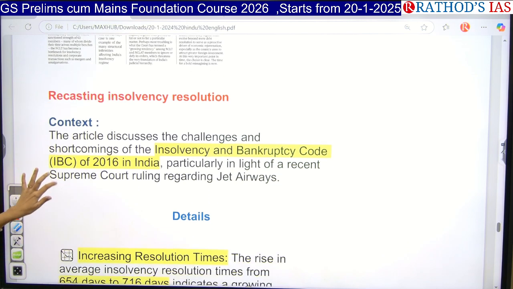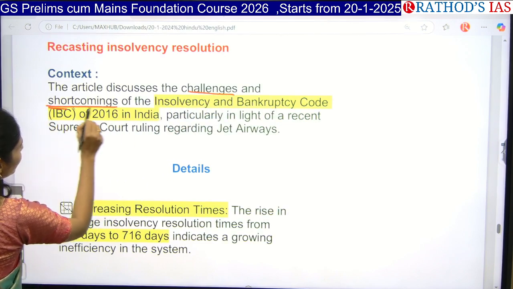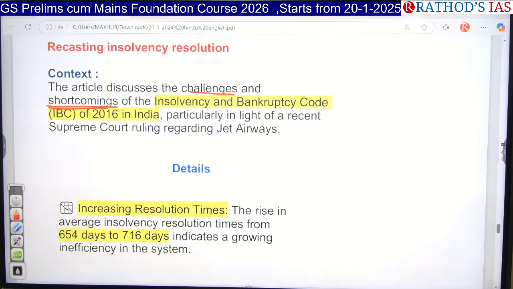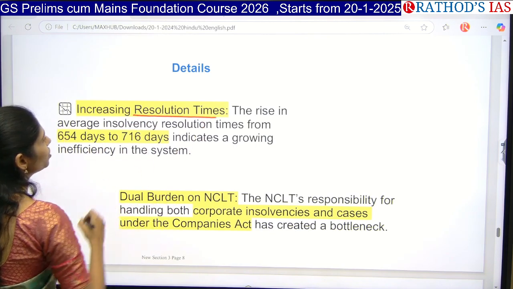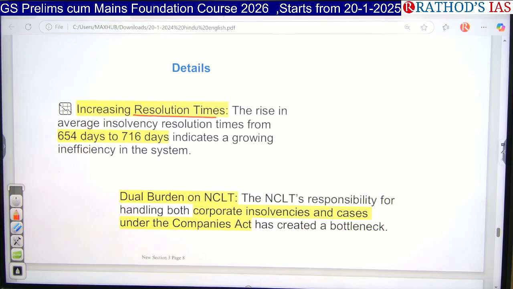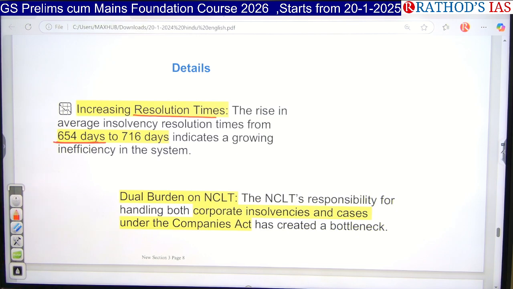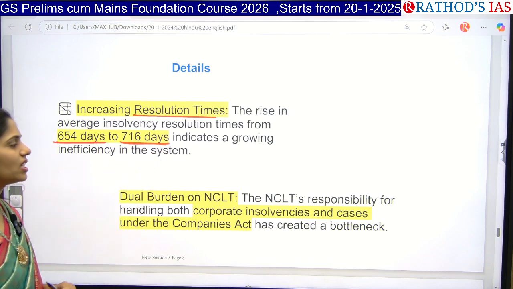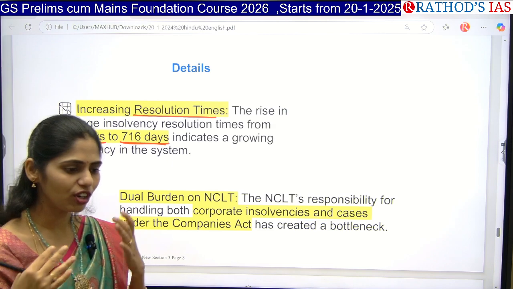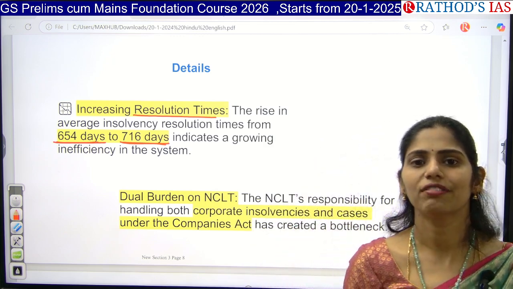Okay, now let us see here. This article is discussing the challenges and shortcomings of our Insolvency and Bankruptcy Code of 2016 in India. Okay. So if you see, the first point here is increasing resolution times. Normally the resolution had to be done within 654 days, that is around 2.5 years, but it has increased to 716 days. Okay, that means there is increasing inefficiency. The time you are taking to resolve this issue is increasing. That means there is a lack of proper efficiency.